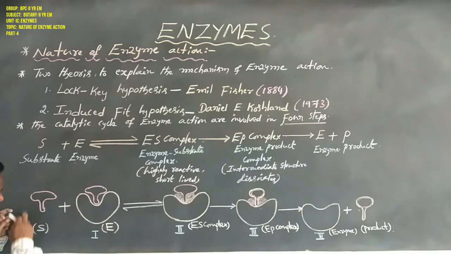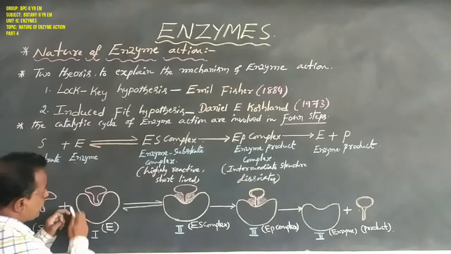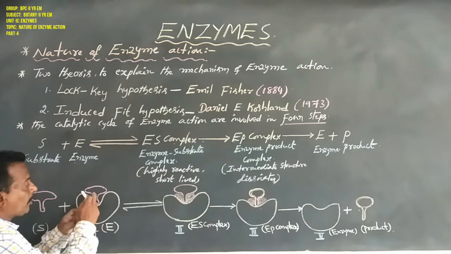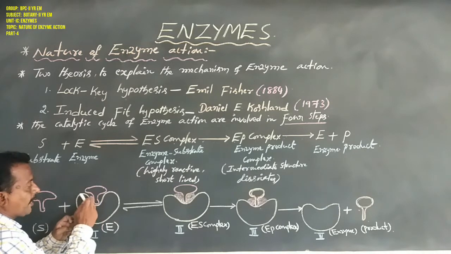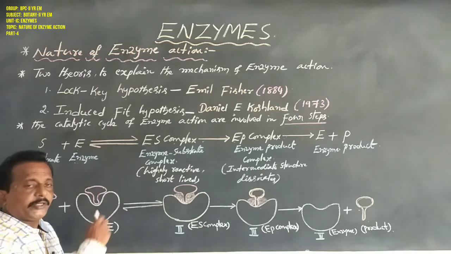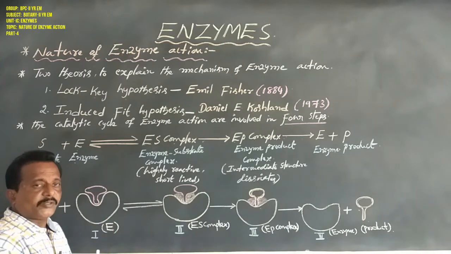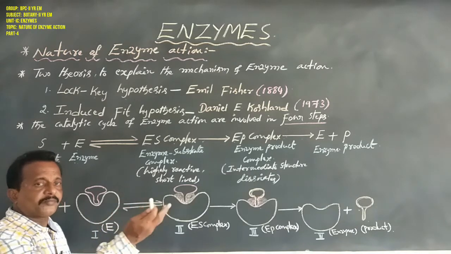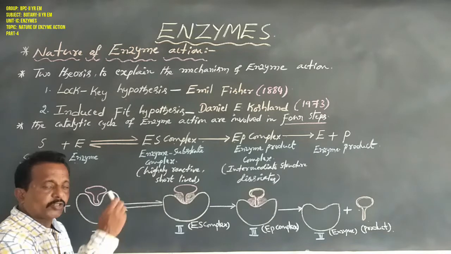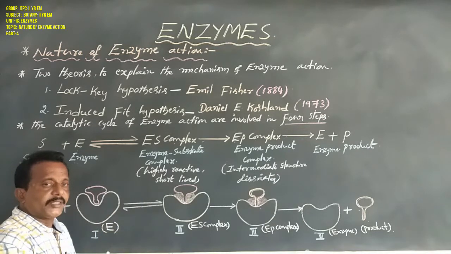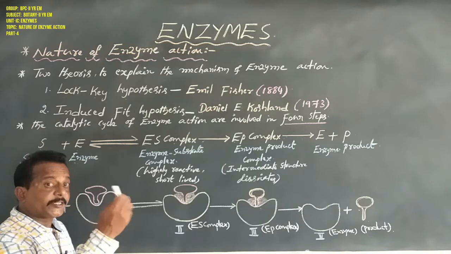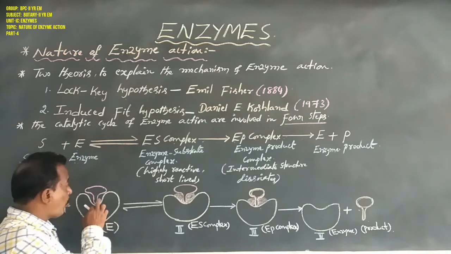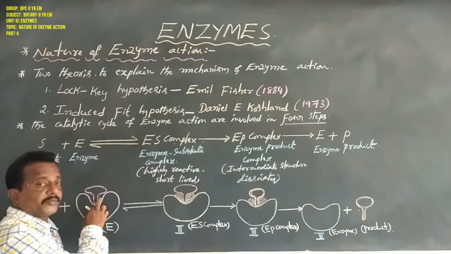Dear students, this is a substrate and this is an enzyme. Any enzyme has a particular active site. In previous classes we discussed primary, secondary and tertiary protein structure. Most enzymes have a tertiary structure with many crevices, pockets or holders.